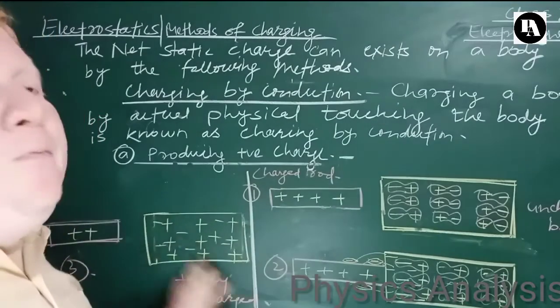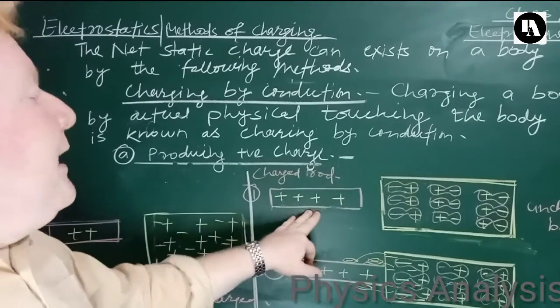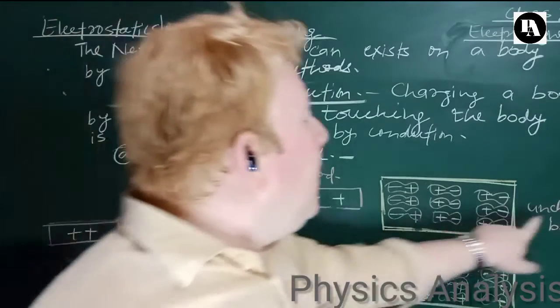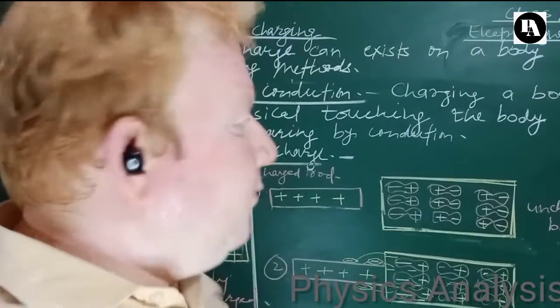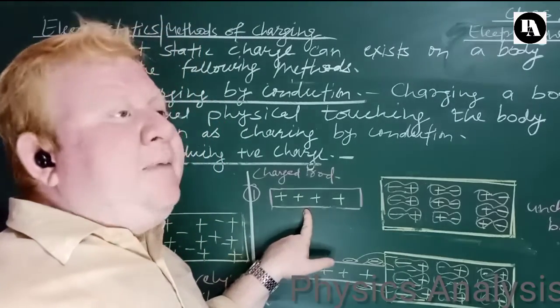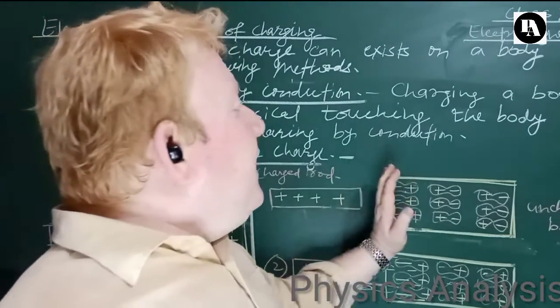Now in order to produce negative charge, you bring a negatively charged rod near to one end of an uncharged body. Because of this negativity, the nearby negative charge gets repelled to a side.